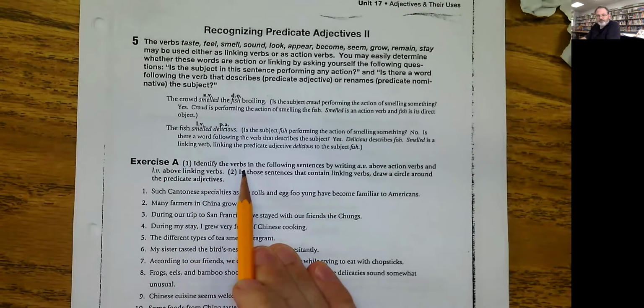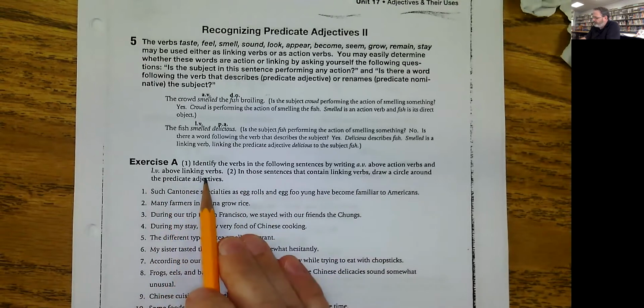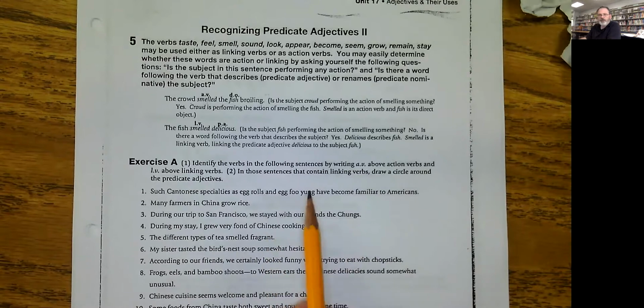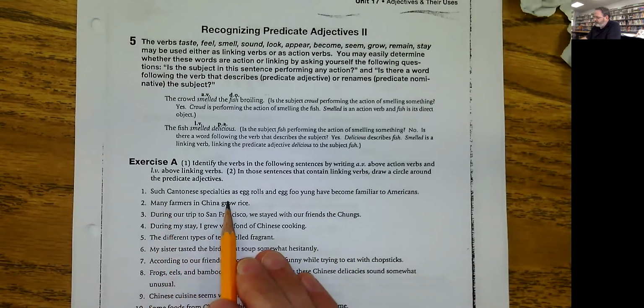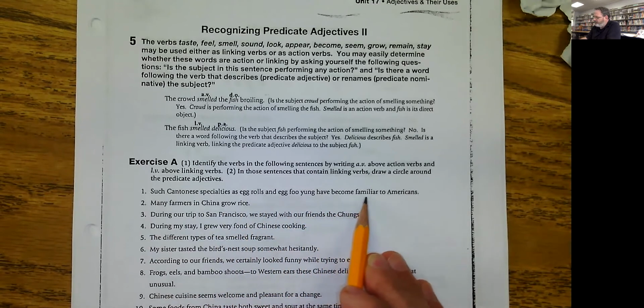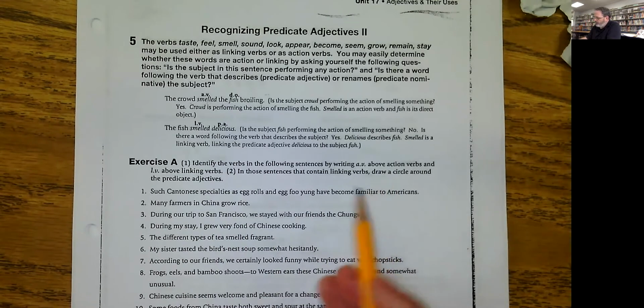Identify the verbs in the following sentences by writing AV above the action verbs and LV above the linking verbs. In those sentences that contain linking verbs, draw a circle around the predicate adjective. Well, let's look at number one. Such Cantonese specialties as egg rolls and egg foo young have become familiar to Americans. They want you to label the verb first, either AV or LV.